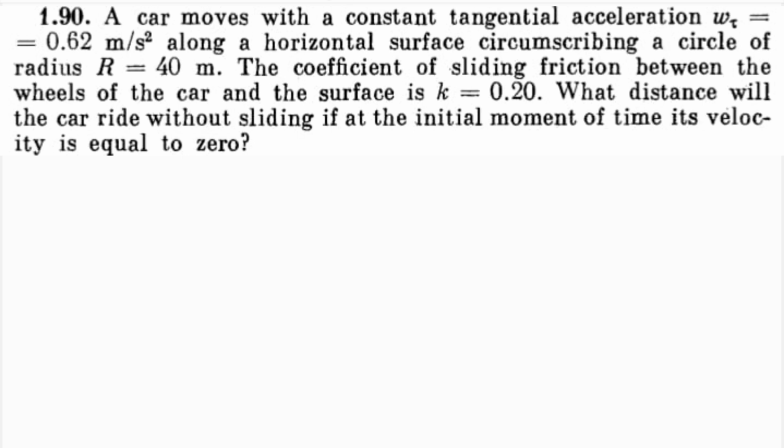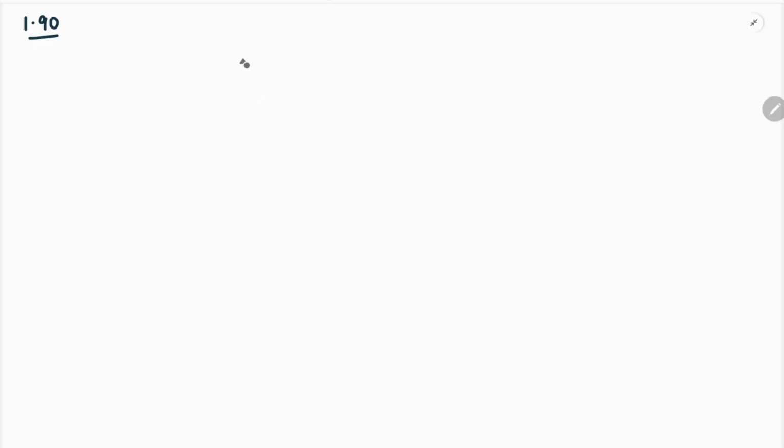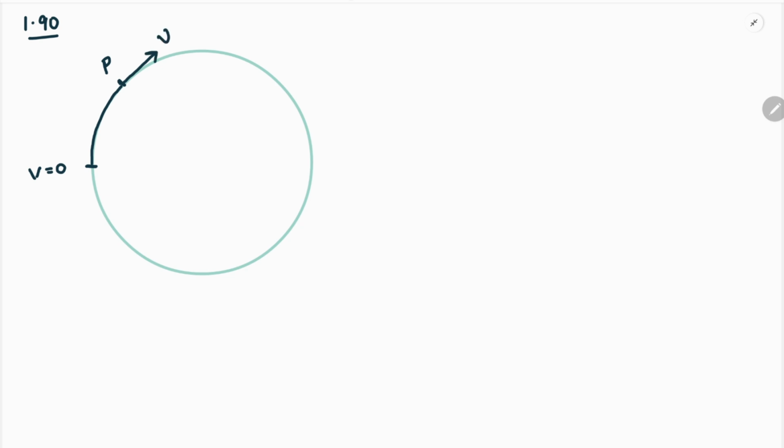So let us first of all understand this problem. It is again a case of non-uniform circular motion, and we are considering this as the horizontal circular path in which the car is moving. So this is the point where the car starts its motion, that is, speed is 0, and as it is moving it is acquiring a certain speed. So if we are discussing at this point P, the speed which it has attained is equal to V.